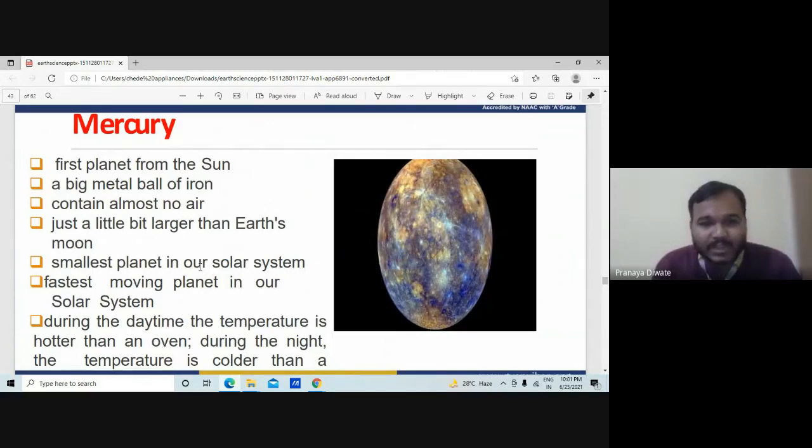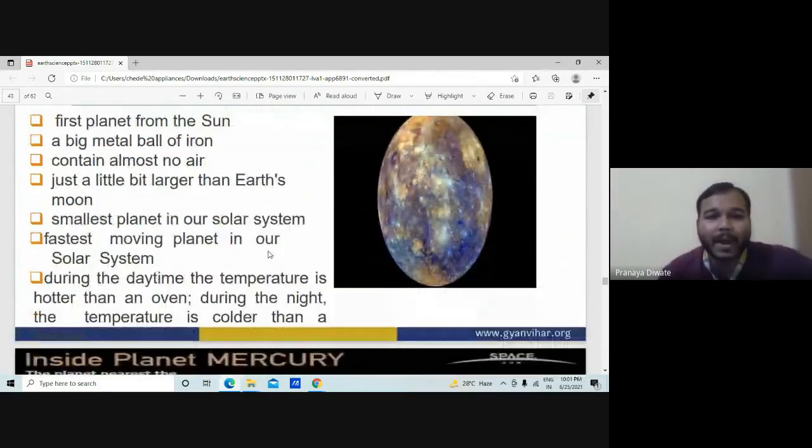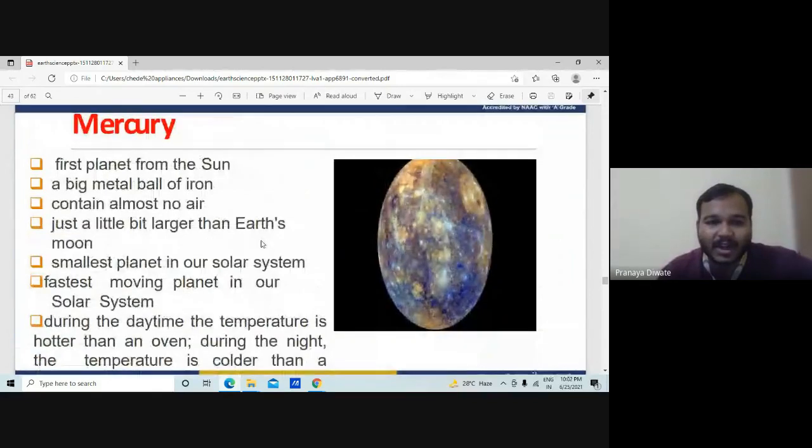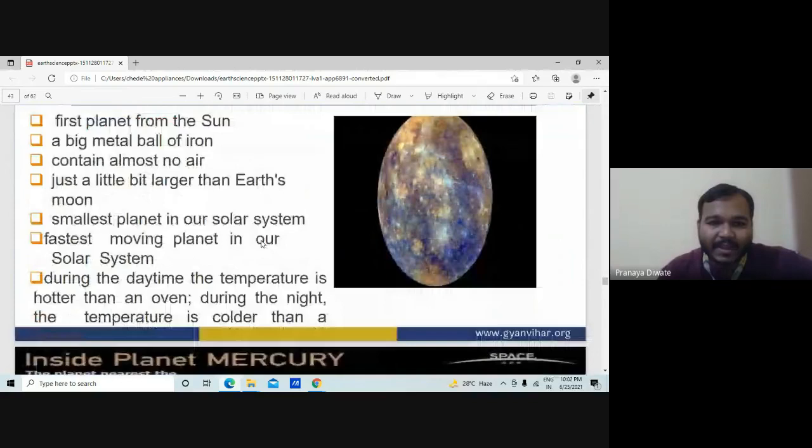It is just a little bit larger than the Earth's Moon. It is the smallest planet in our solar system and the fastest moving planet in our solar system. During the daytime, the temperature is hotter than an oven. During the night, the temperature is colder than a freezer. So there is a large difference between the highest and lowest temperature.